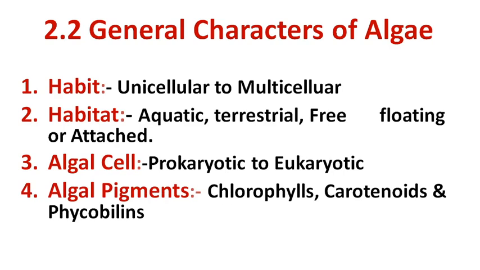Algae consist of a variety of pigments; different photosynthetic pigments occur in different algal groups in a variety of combinations. The commonly found pigments are chlorophylls, carotenoids, and phycobilins. These are the major groups of pigments present within the algal cell.